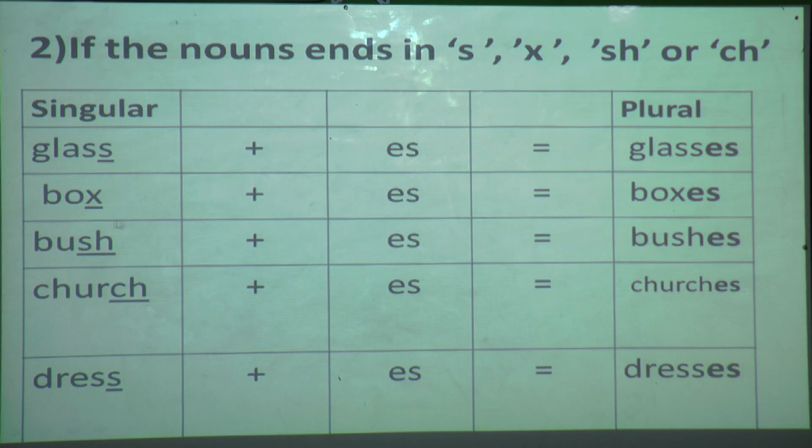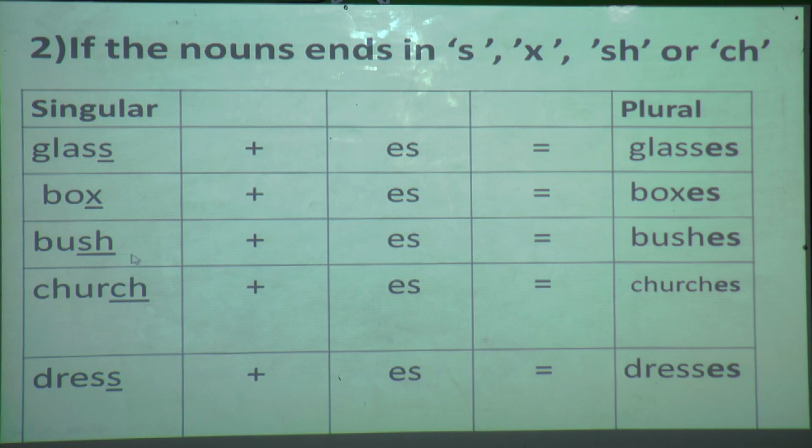Now next, box. This word ends with which letter? X. Is this x in our rule? Yes, it is in our rule. So if a word ends with x, we are going to add es. What is our answer? Boxes. I have added es to that noun and thus it has become plural.